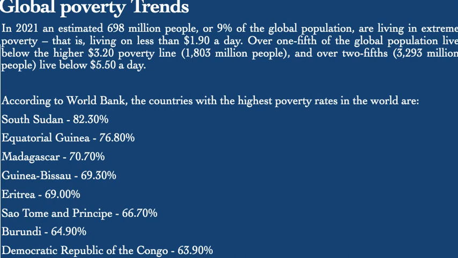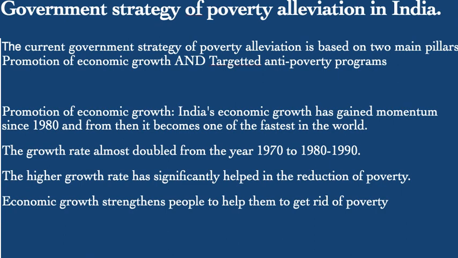According to the World Bank, the countries with the highest poverty rates in the world are South Sudan 82%, Equatorial Guinea 76.8%, Madagascar 70.70%, Guinea 69.30%, Eritrea 69%, Sao Tome and Principe 66.7%, Burundi 64.90%, Democratic Republic of Congo 63.90%. Now, let us look into the government strategy for alleviation of poverty in India.